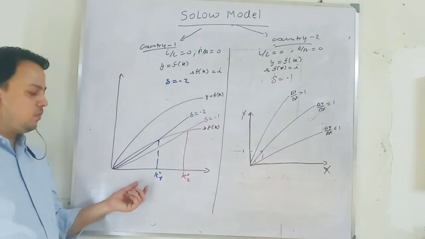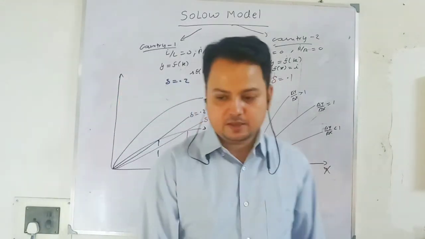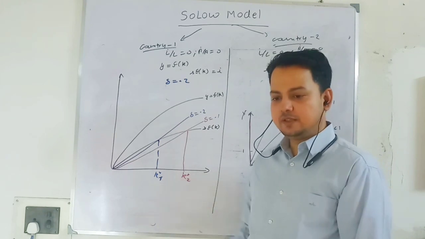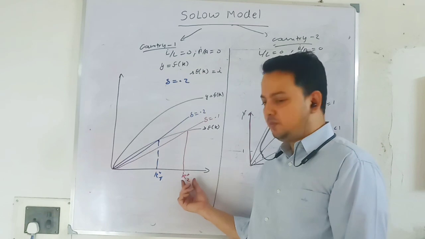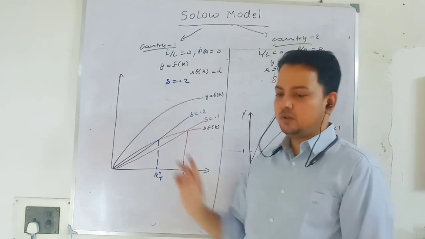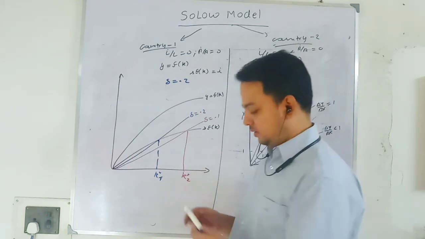So from this analysis we know that the depreciation rate also plays an important role in determining your steady state level of capital stock. The lower the depreciation rate, the higher your steady state level of capital stock, and the higher your output per worker. That means that country will have a higher standard of living. Just look at this.